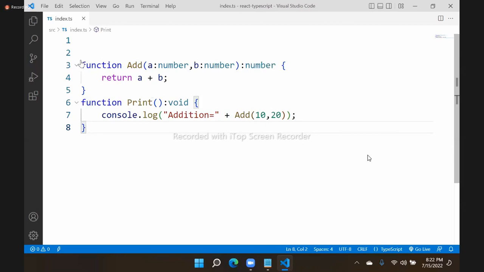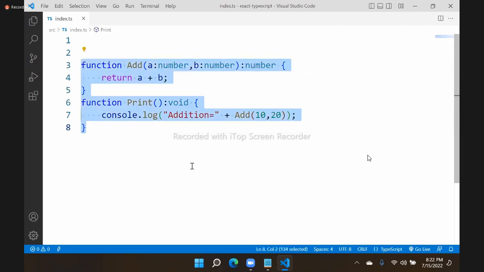When you define the function, you have to mention the return type. If you don't mention the return type, its type will be taken as void. We can make it strongly typed for returning only string, only number, like that we can configure. So that is very important.